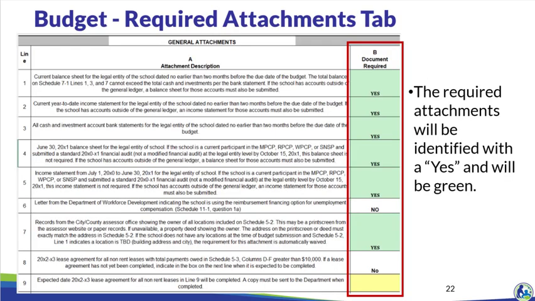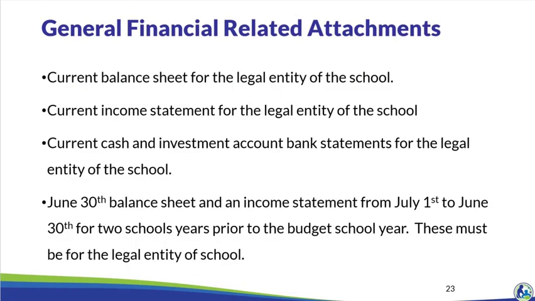As the school completes the budget, the Required Attachments tab will identify which attachments must be submitted with the budget based on the information entered. A yes will appear in green in column B of this tab for any attachments that the school must submit. The school should review this tab after completing all of the schedules to ensure that all required attachments are submitted with the budget. All new schools submitting the May 1 budget must submit financial-related attachments.